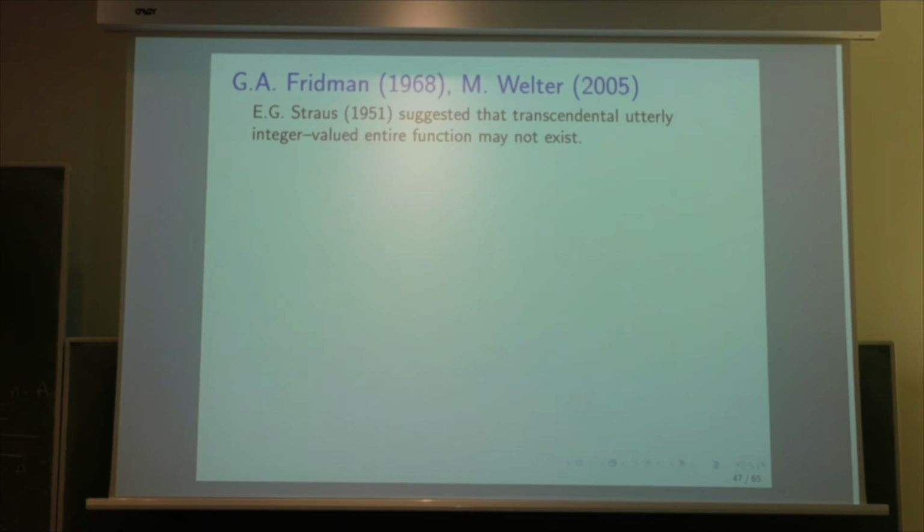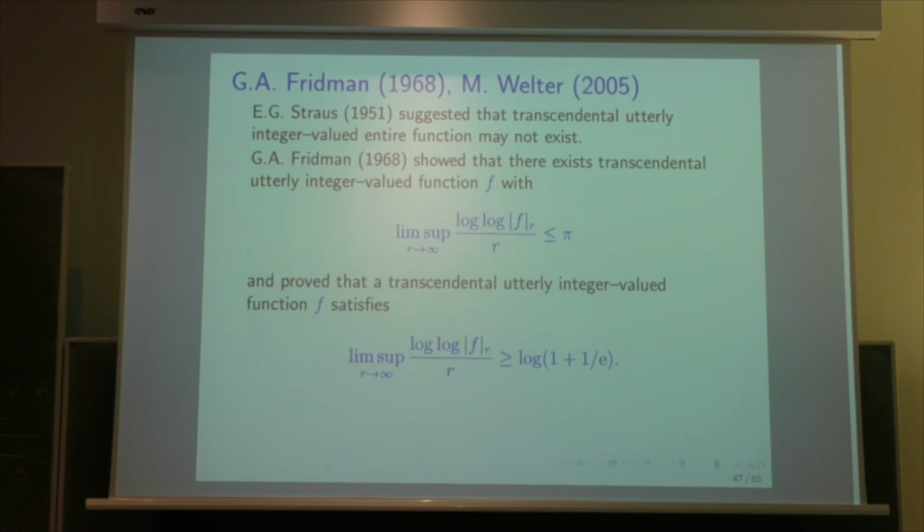Strauss suggested that maybe they do not exist. And it was only in 1968 that Friedman showed that there exists a transcendental utterly integer-valued function. But now the function has to grow much further. It is the lim sup of log f(r) divided by r. If you remember the definition of the order, we divide by log r, but here we divide by r. And so it means that it grows like a double exponential of pi r.